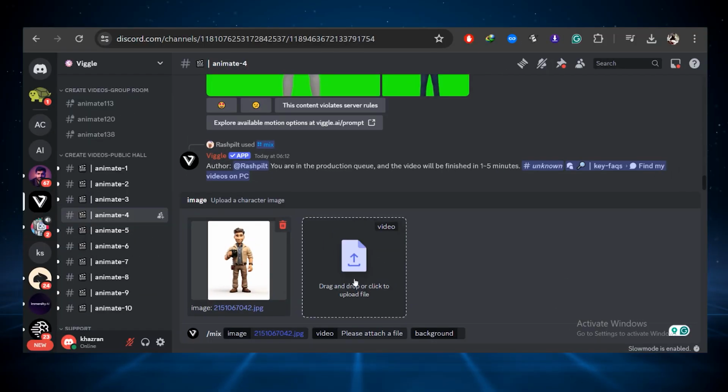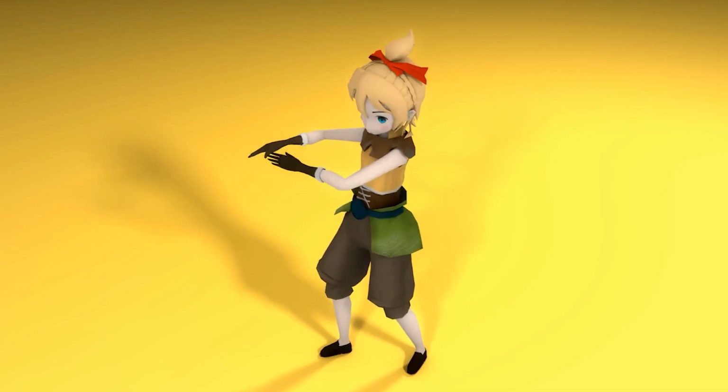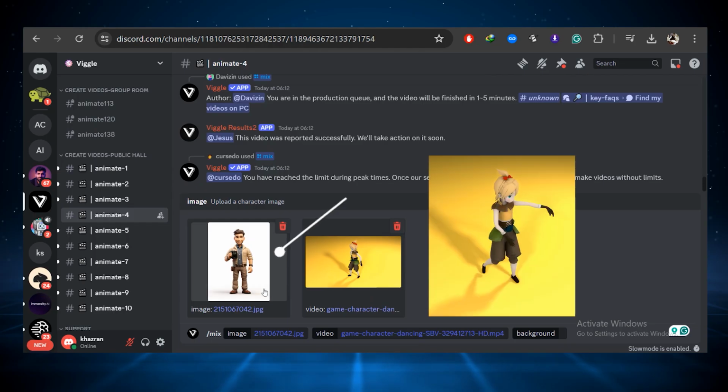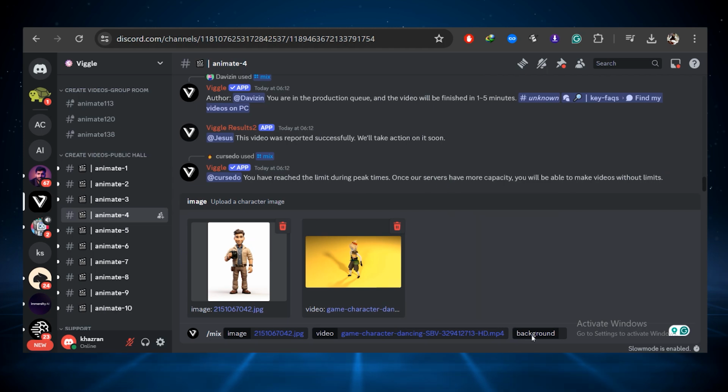The next step is to upload the video in which we want this image to move or act. So for example, I have this video of a dancing person, so I'm gonna upload this video and this image will follow the same moves that have been performed in this video. So I hope you get the idea.